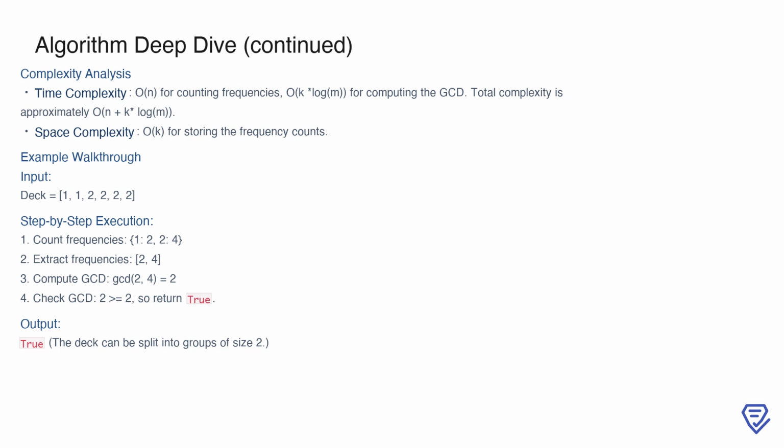Next, we extract these frequencies into a list: 2, 4. We then compute the GCD of 2 and 4, which is 2. Since the GCD is at least 2, we conclude that the deck can be split into groups of size 2. The output is true, showing that partitioning is indeed possible. This example demonstrates how the algorithm works step by step, validating its efficiency and correctness.